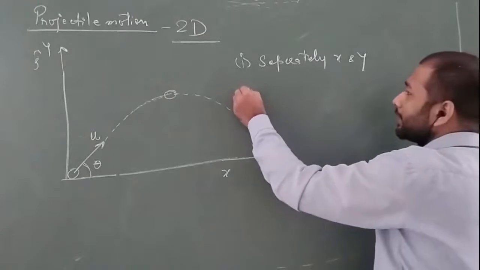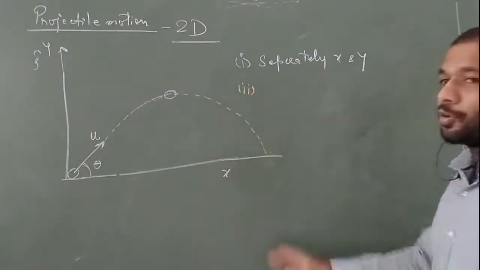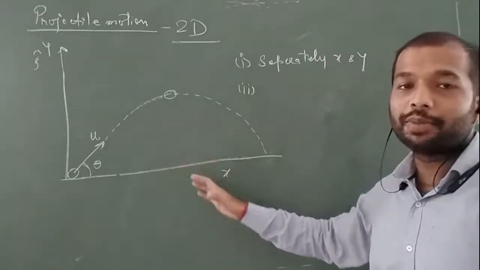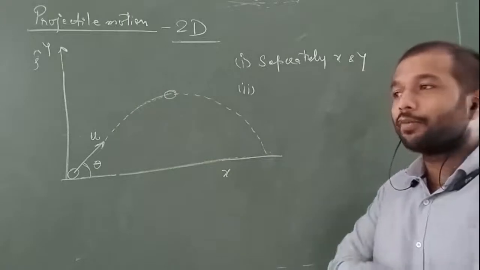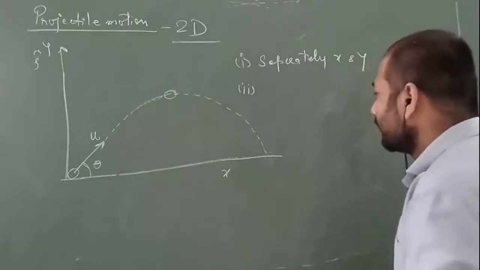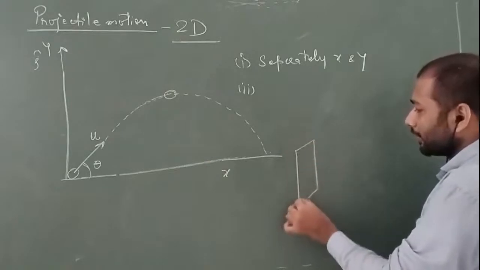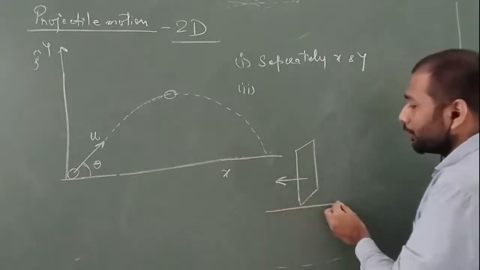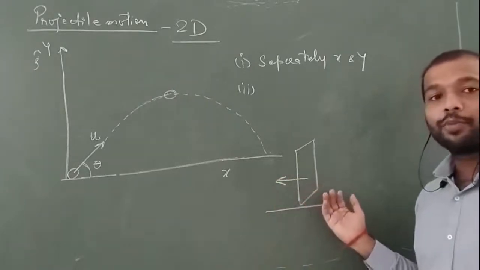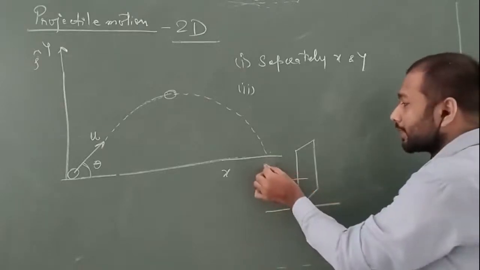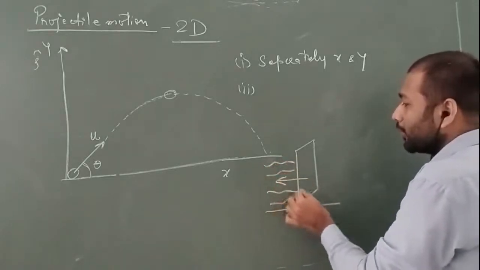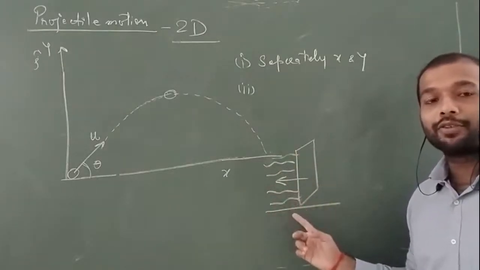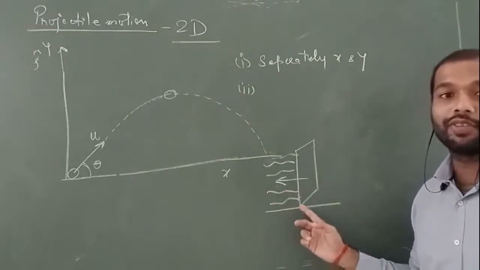Now the second assumption is very important. When a ball or any body moves in normal conditions, there is air drag. Okay, what is air drag? Simply, take a thermocol sheet and start moving in any direction, let's say on the road. If you move faster and faster, you will feel that there is some force opposing your motion. That is an opposing force caused by the air, and it is known as drag force or air friction force.